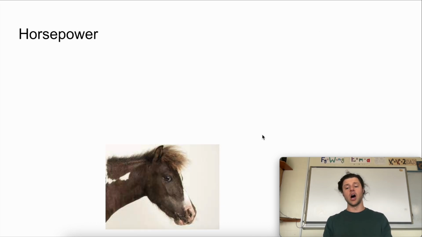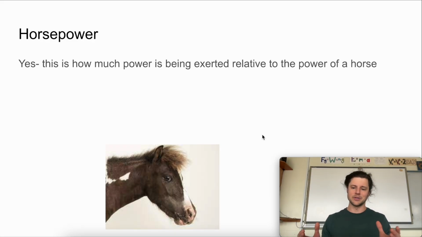So obviously there are many other units we can measure power in. In the imperial system, or with automobiles and many vehicles, we often measure power in horsepower. And unsurprisingly, horsepower is how much power is being exerted relative to the power of a horse. This was created back during the transition of carriages into automobiles as our main forms of transportation, right? You could measure an automobile's power output relative to how many horses on a carriage would give the same power output. So 1 horse equals 1 horsepower, 2 horses, 2 horsepower, 4 horses, 4 horsepower, and so forth.